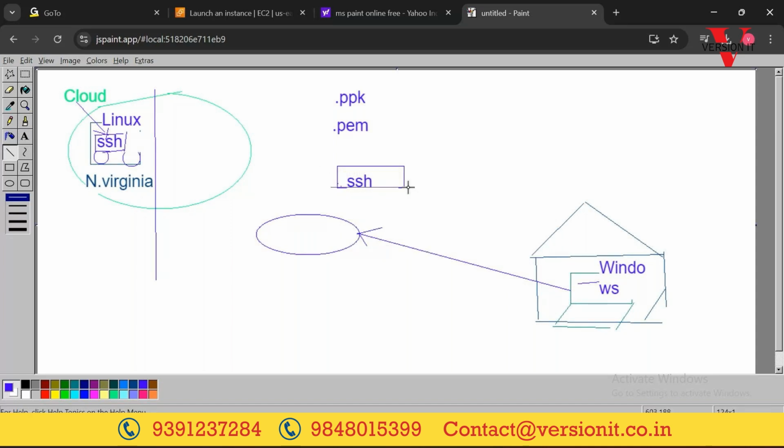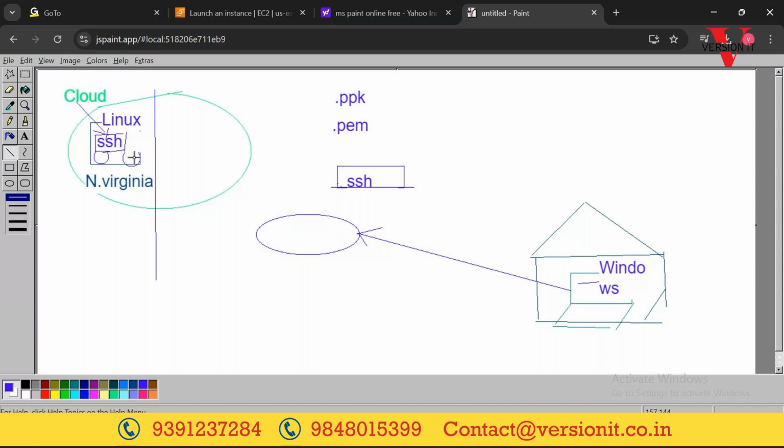Say it's a Chinese person; we connect in Chinese, right? We need to communicate in Chinese. Likewise, all the Linux machines accept SSH connections, so we should connect with SSH. That's what I'm saying: on the client side we should have SSH, so that we can connect to the SSH on the remote servers. So it accepts only SSH connections.